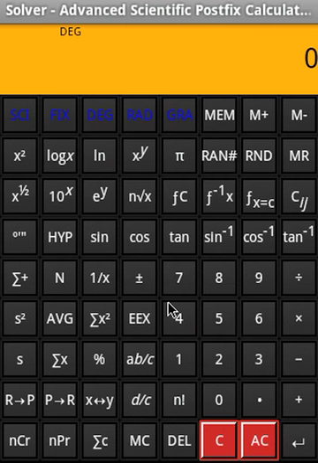Coordinate conversion, this is for polar and rectangular, depending upon the variables it will give you the other variable. Say 12 is one coordinate, 5, so this is what we get. 13 is the radius, so 22.61 is the angle. So now let us say 62 is the radius, 60 is the angle. So now we do polar to rectangle. This is what we get. This is the value of x and this is the value of y.